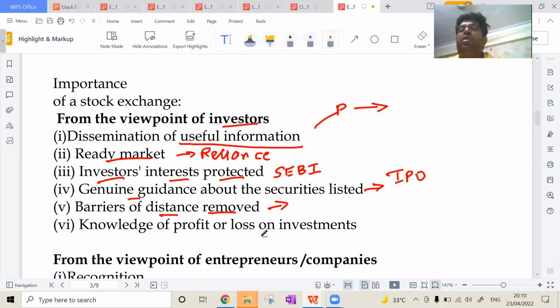And next, knowledge of profit and loss. See, how can I get knowledge of profit and loss? Because every company is giving their financial statements and other things to the stock exchanges. So it is very easy to get the knowledge of profit and loss.